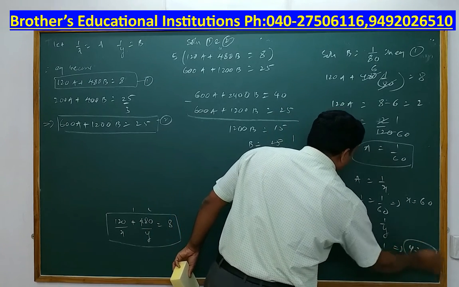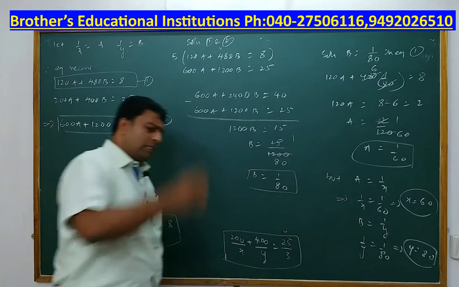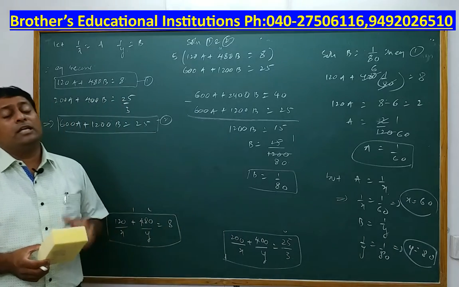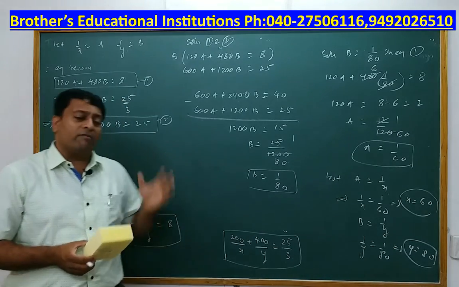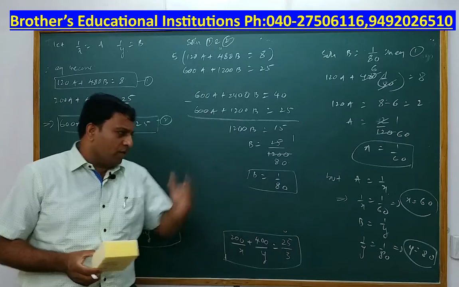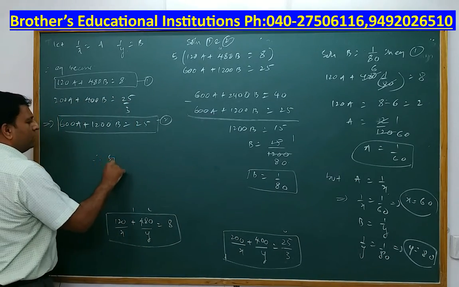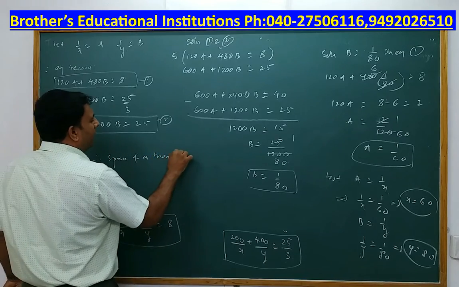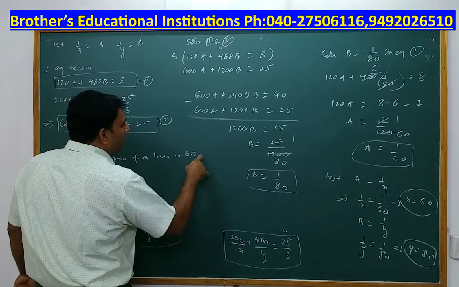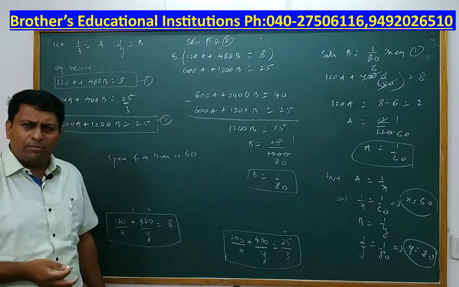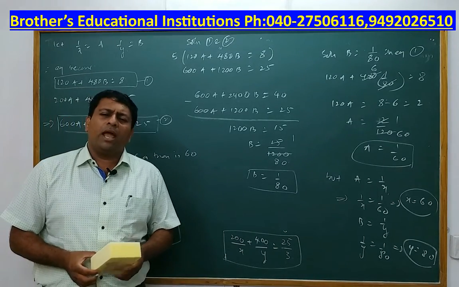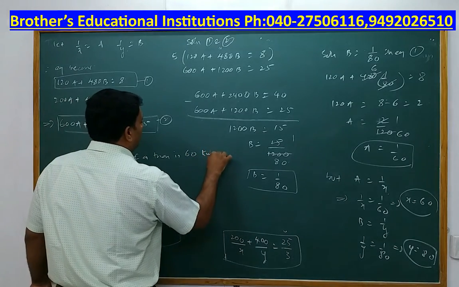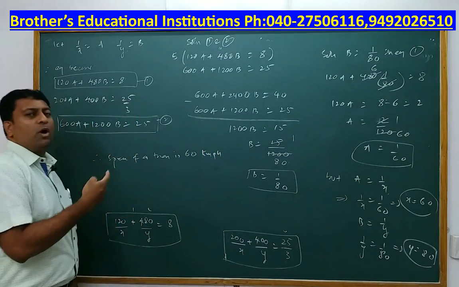Now you go back to the first step of the problem. In your first line, what did you assume? x is the speed of the train, and y is the speed of the car. So you have to mention, therefore, the speed of the train is how much? 60 what? 60 years, 60 kilograms, 60 meters? Speed has to have some units, and the units you have taken are kilometers per hour. So as a mathematics student, make sure that you always write units.